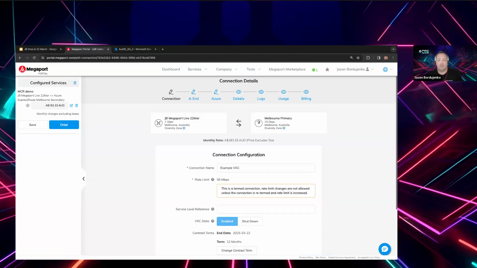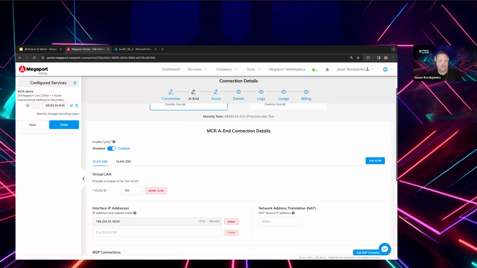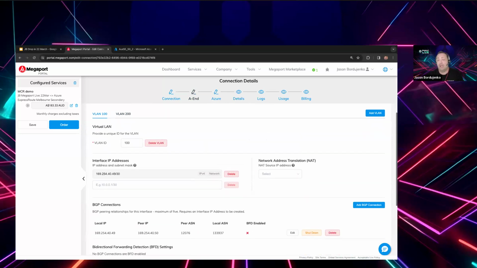So if I step through and have a look at the configuration of that order, the first one I actually want to have a look at is these green lights. So for those IP addresses, the MCR and this particular VXC service have actually stood up BGP to a live state. I did this before the call just to save time across those addresses. What else have we configured? Well, what's interesting here, and this was automatically done as part of that order process, I didn't need to provide any other networking. We've configured the Azure peering VLANs. You can see here, enable Q&Q. It's been switched to enable by default. And VLAN 100, which is the one that we suggested from the port that we use for the private peering, has been automatically selected, as has VLAN 200.